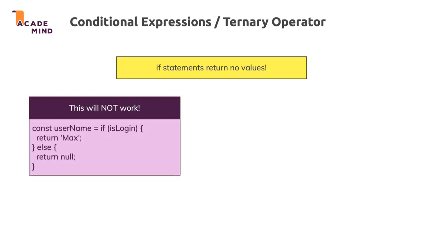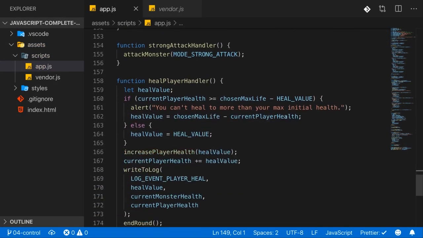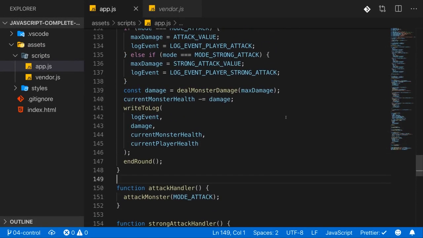Therefore, this, for example, does not work. You can't assign an if statement to a constant because this will not return anything. An if statement won't return anything, and this will actually be a syntax error, therefore. This is not allowed. But maybe you have code where you want to use a different value in, let's say, username or any other constant or variable, and the concrete value you do want to save in that constant depends on some condition.